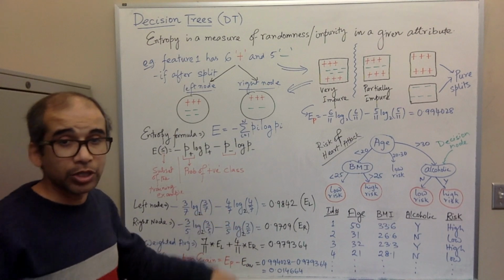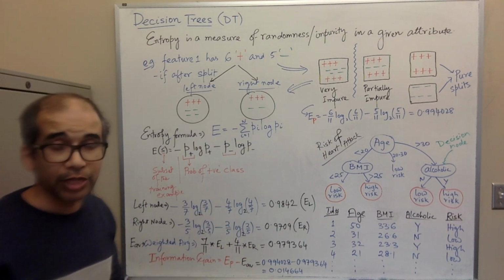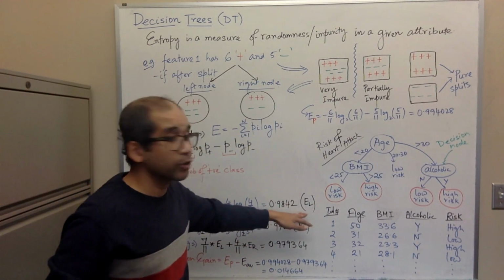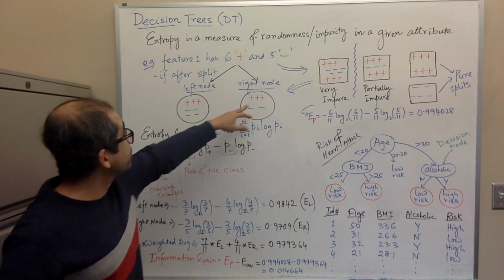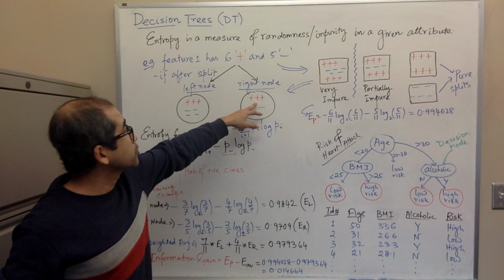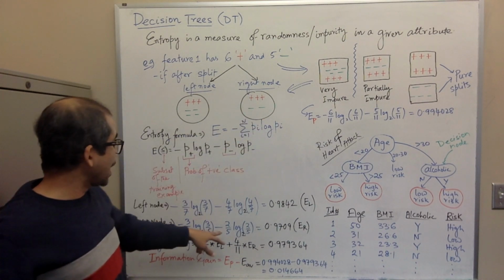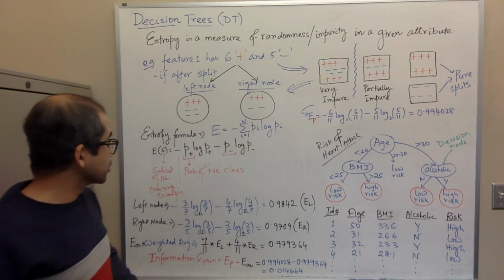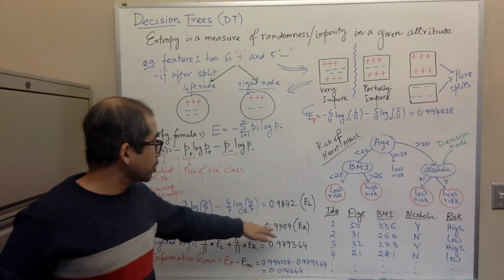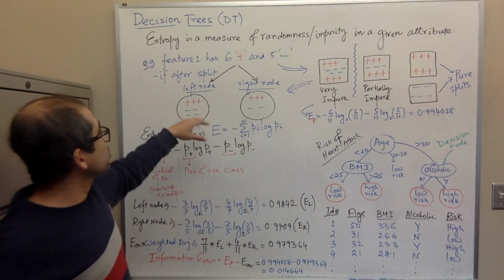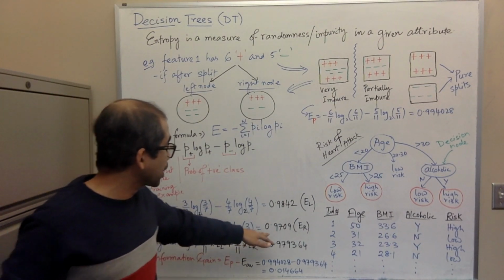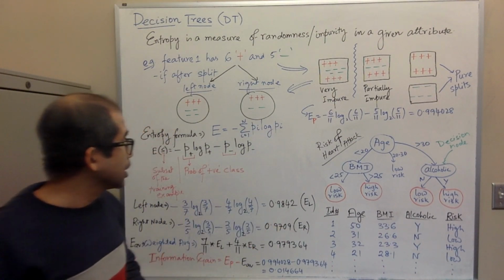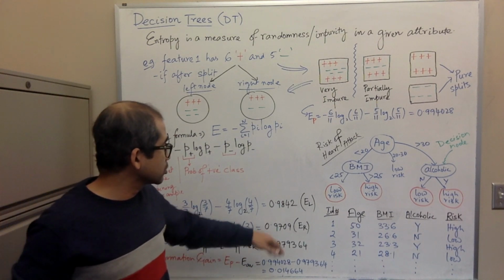I have not shown the step-by-step calculation. You can do it for yourself. Let's call it the entropy for the left node. Similarly, we calculate the entropy for the right node, where we have 3 positive, so it's 3 divided by 5, and 2 divided by 5 for the 2 negative samples. You can see that they are very close. This is 0.99, and this is 0.97.